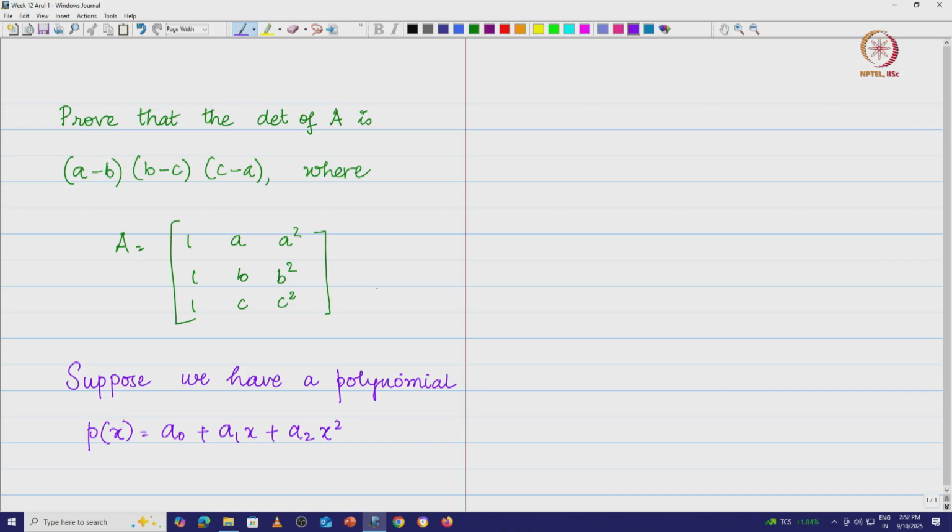I don't know the values of the coefficients a0, a1, a2, the parameters are not known. However, what is known is the following.